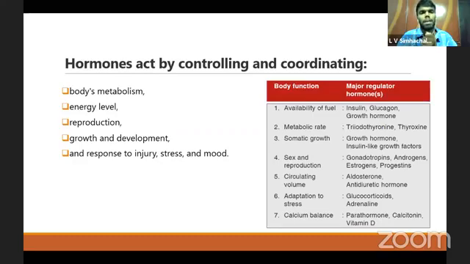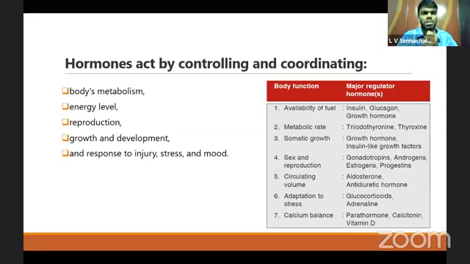They mainly control body metabolism. This body metabolism is mainly controlled by thyroid hormones. They are triiodothyronine and thyroxine. Triiodothyronine is T3 and thyroxine is T4. And energy level, which is mainly the availability of fuel, is mainly regulated by hormones such as insulin and glucagon. Insulin acts by reducing the blood glucose level, and glucagon mainly acts by increasing the blood glucose level.